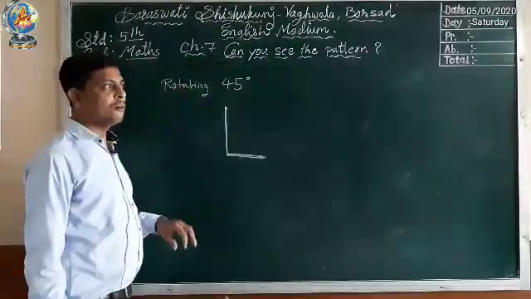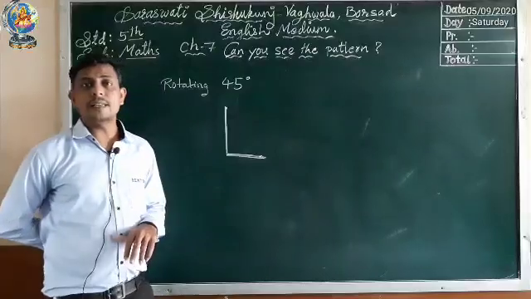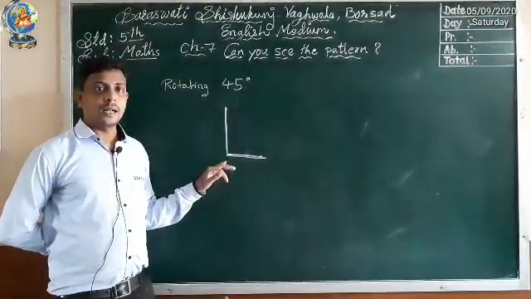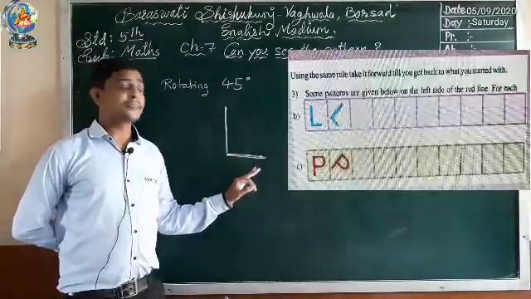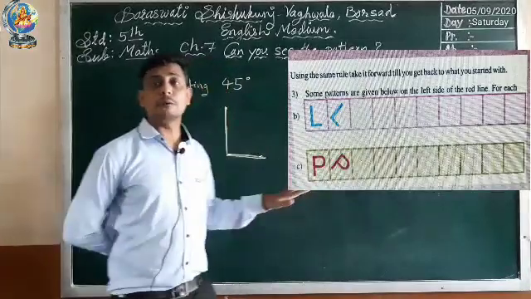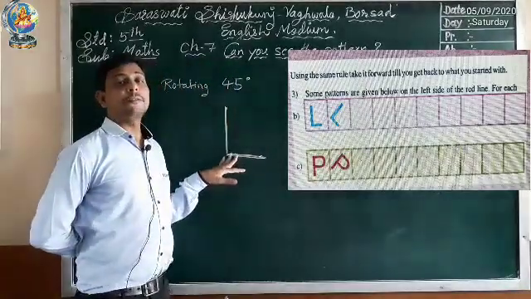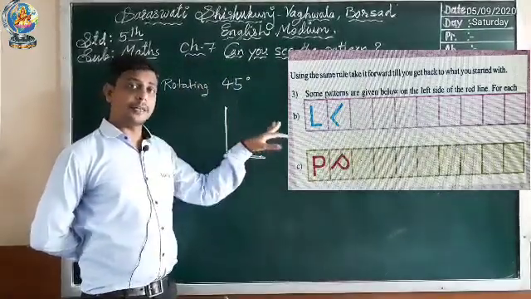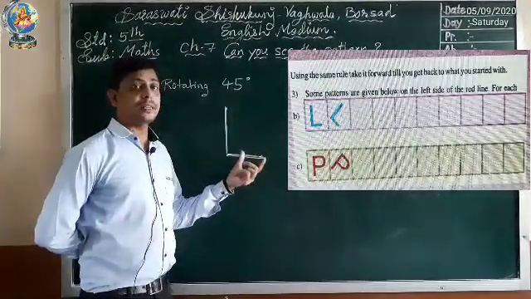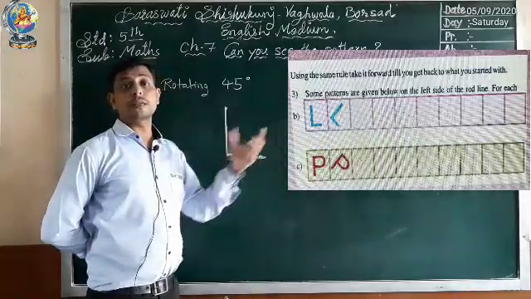Now we have to rotate this letter L into 45 degree, and you can see in the question there are so many boxes. In each box you have to draw the 45 degree turned letter. After doing a 45 degree turn of the given letter, whichever letter you get, you have to draw in the box.